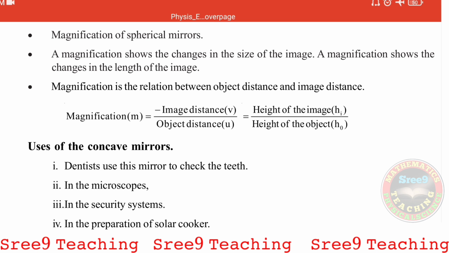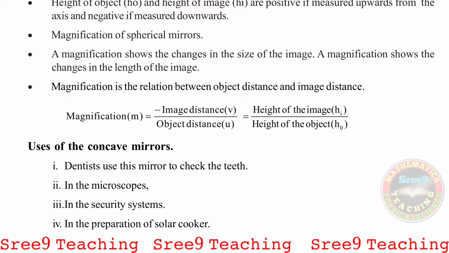Now see, what is magnification? Magnification of spherical mirrors. A magnification shows the changes in the size of the image. A magnification shows the changes in the length of the image also. Now the formula: magnification is the relation between the object distance and the image distance. Not only that, it is a relation between the height of the object as well as the height of the image. See the formula: magnification M is equal to minus image distance V by object distance U, which is equal to height of the image HI by height of the object HO.